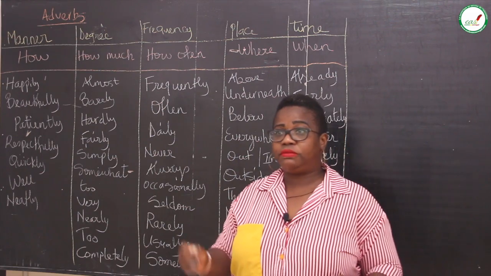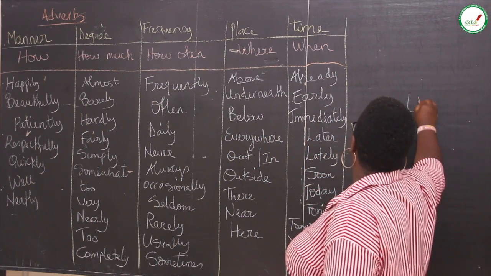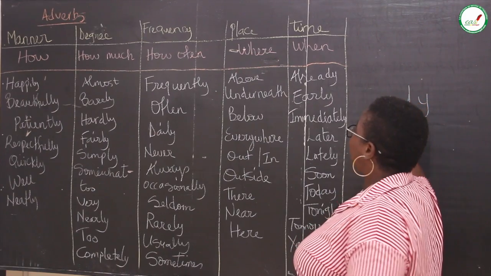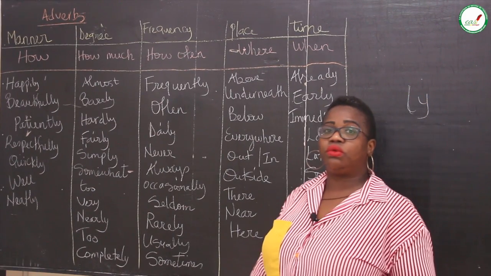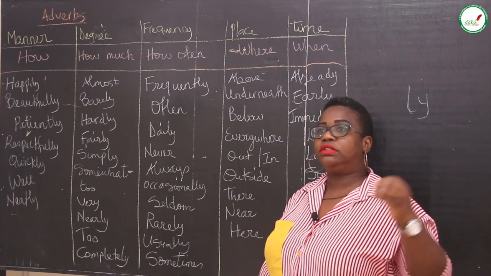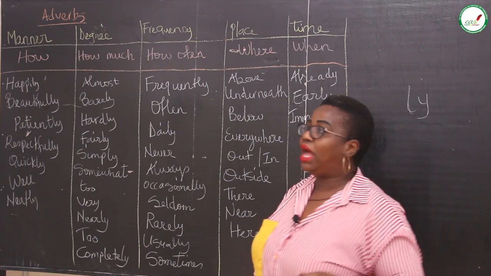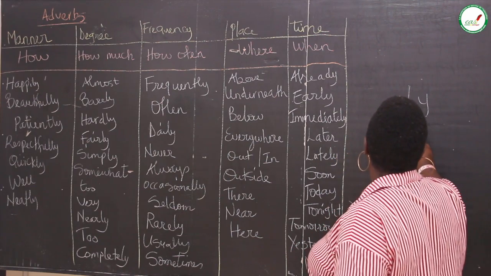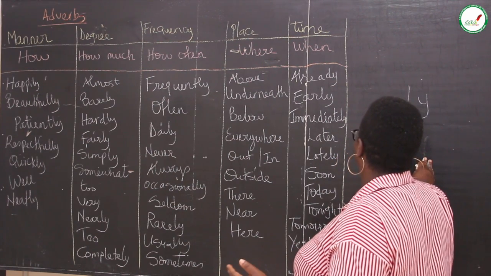Oftentimes the general rule about adverbs is we add an ly. You're adding ly to the end of a verb or a noun.